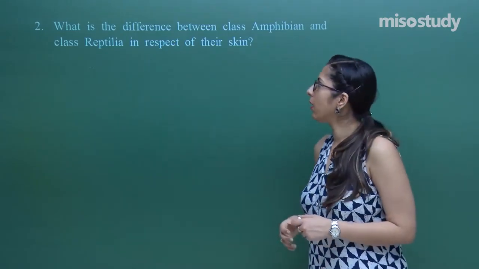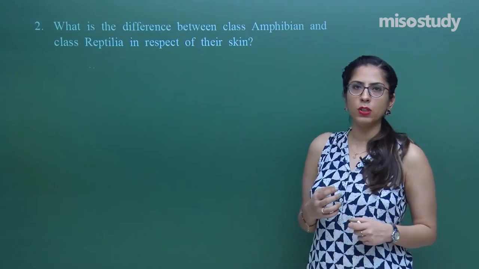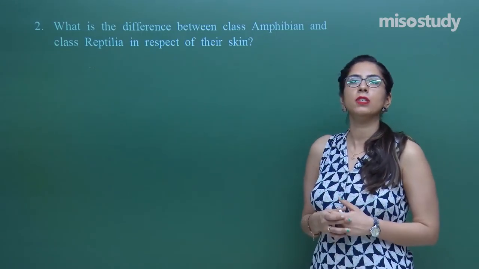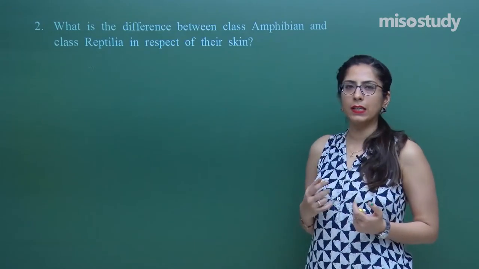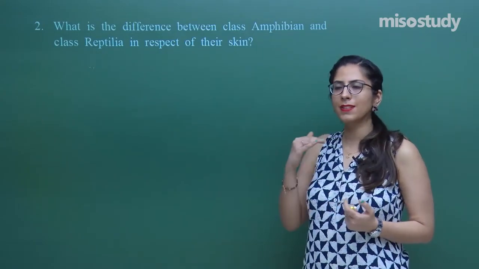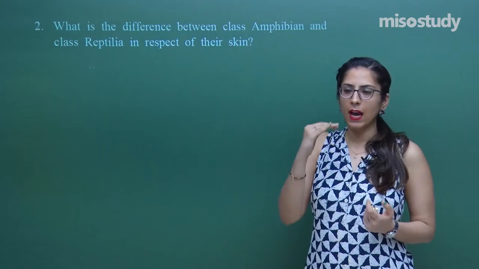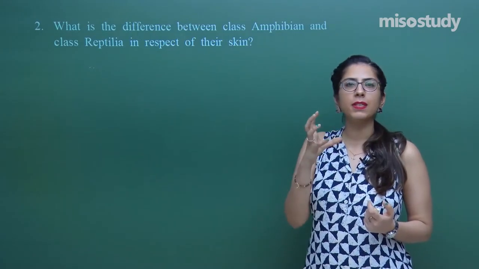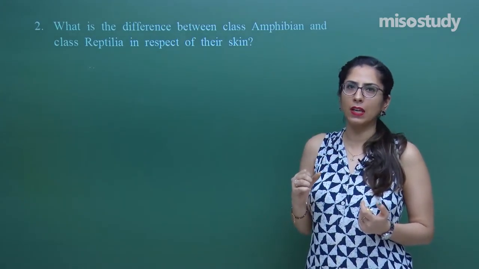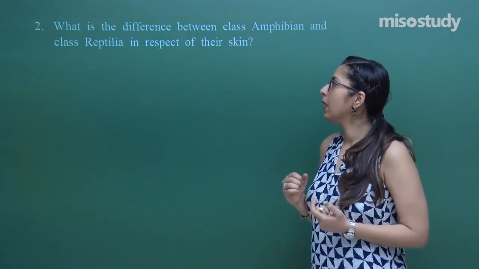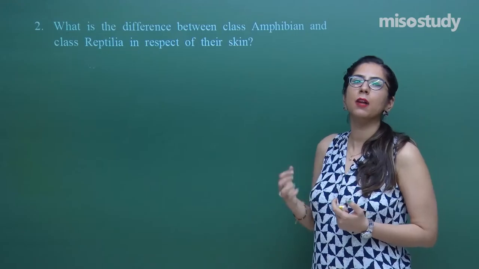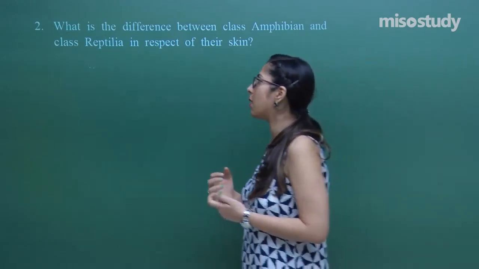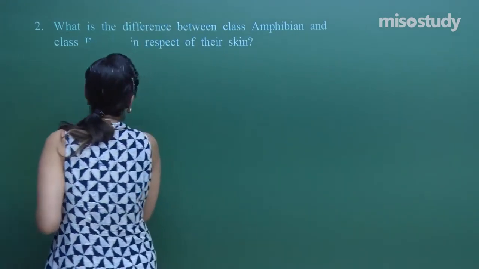If these organisms have a dual mode, they will have the adaptation of the dual mode. So, when we talk about their skin, in case of amphibians, the skin is moist, slimy, smooth and moist. Whereas in class Reptilia, dry scales are present all around their body.